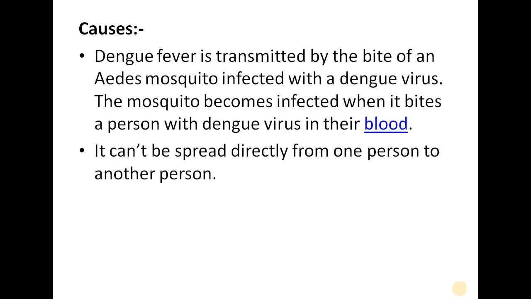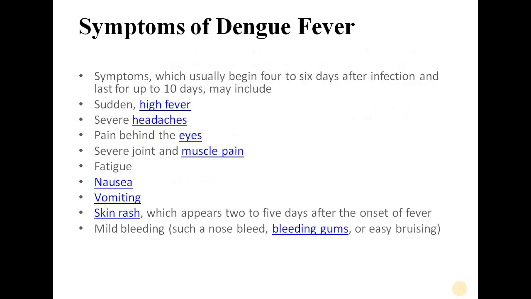Now causes means how it will transfer. Dengue fever is transmitted by the bite of an Aedes mosquito infected with the dengue virus, and the mosquito becomes infected when it bites a person with dengue virus in their blood. So it can be spread from one person to another person through the mosquito.